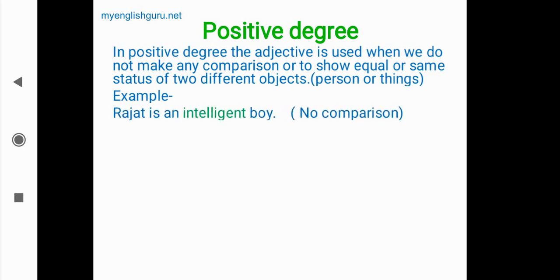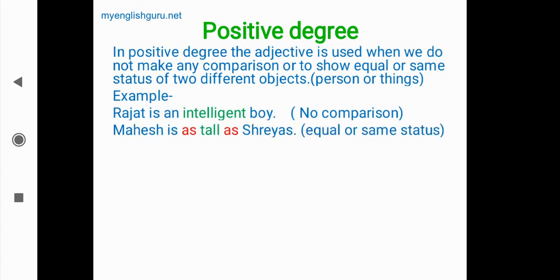For example, Rajat is an intelligent boy. There is no comparison between anything or with anyone. So it is only about Rajat. He is an intelligent boy, simple. The second sentence is a little different. Mahesh is as tall as Shreyas. Here equal or same status is given.